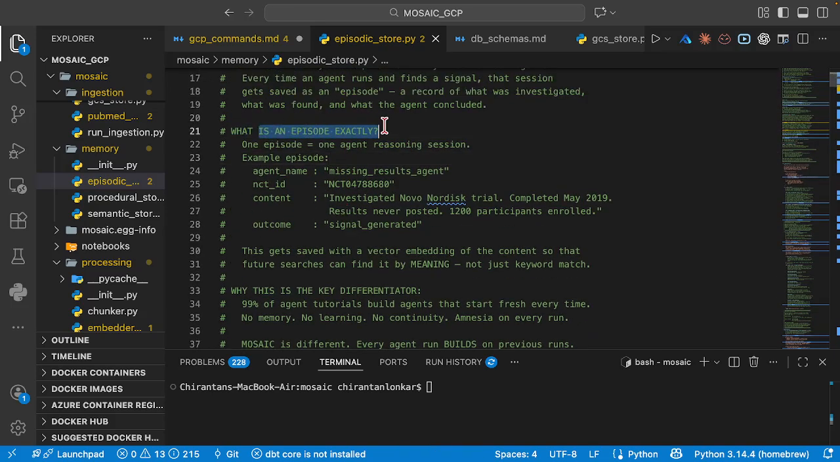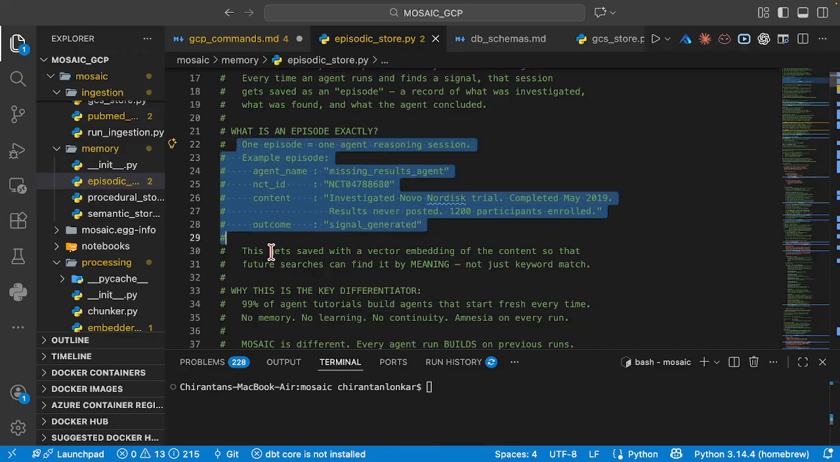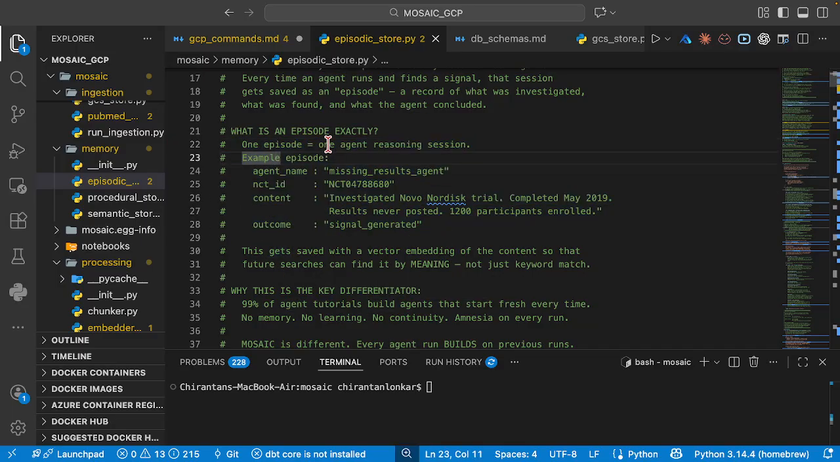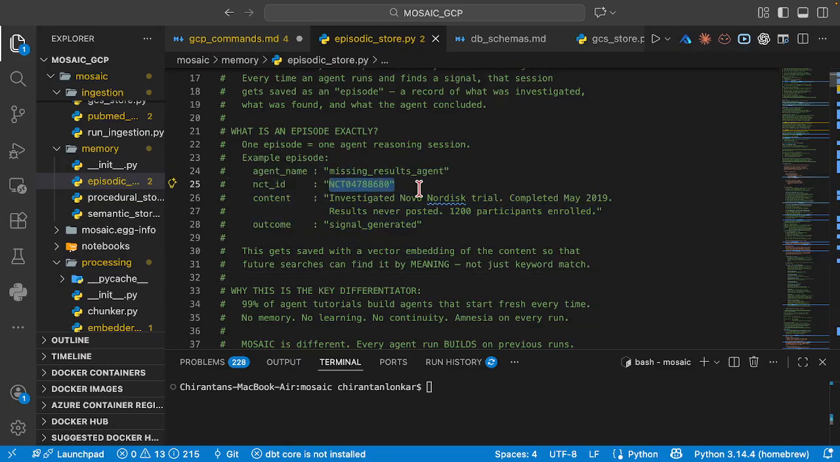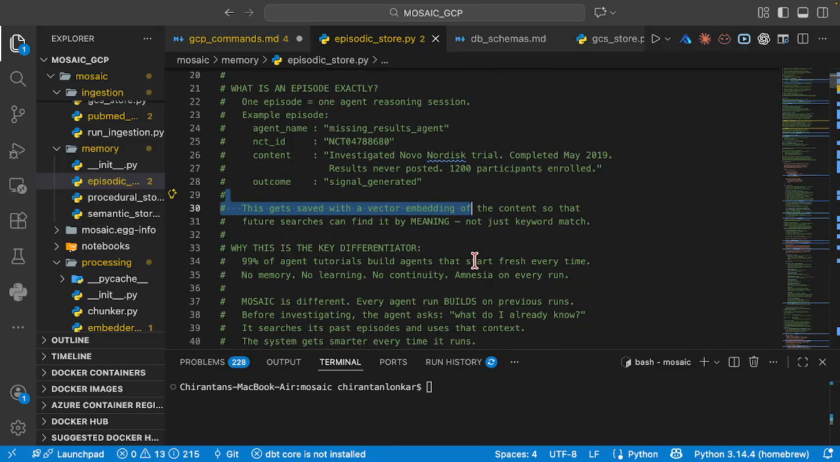What is an episode exactly? That is what we need to define when we say episodic memory. If our agent is going to remember past conversations or interactions in terms of episodes, how will I define that episode in the first place? One episode is basically one agent reasoning session. This is how an episode will look: it will have the name of the agent, the NCT ID of that research, the content from that research and the outcome as well.